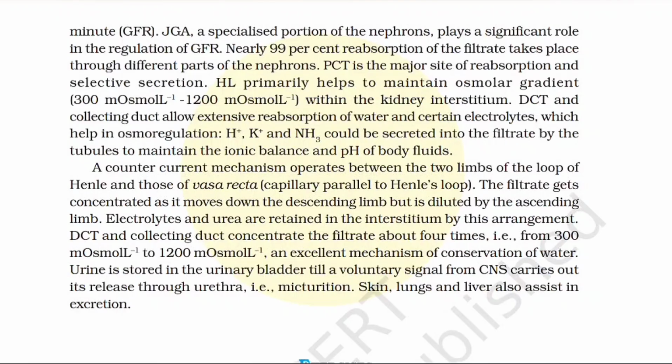Urine is stored in urinary bladder till a voluntary signal from CNS carries out its release through urethra, that is micturition. Skin, lungs and liver also assist in excretion.